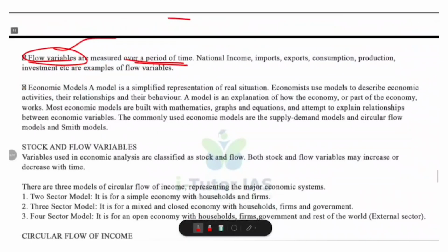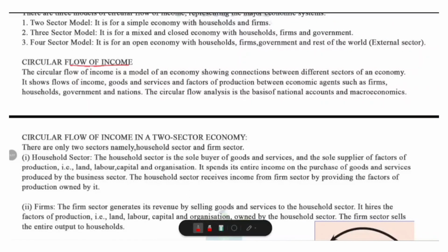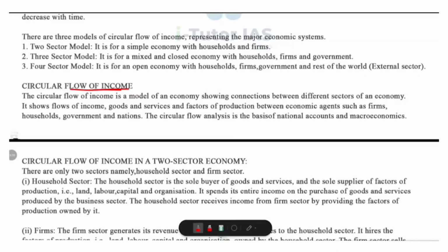And we already told about what economic models are. Okay. Now, circular flow of income. So, the circular flow of income is a model that shows how money and goods move in an economy. There are three main models depending on the complexity of the economy. What are they? Two-sector model, three-sector model and four-sector model.